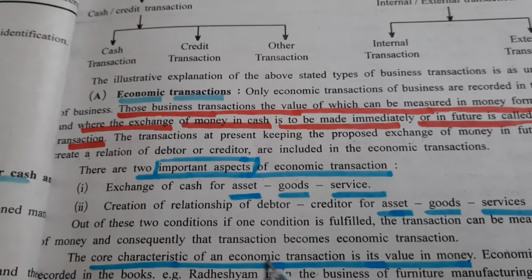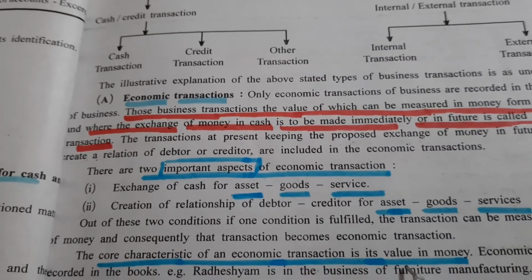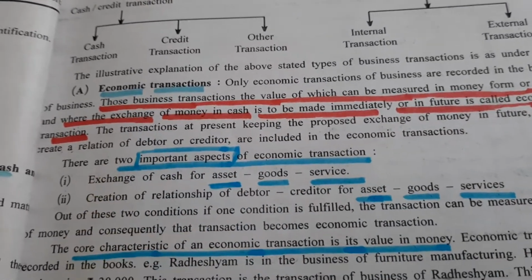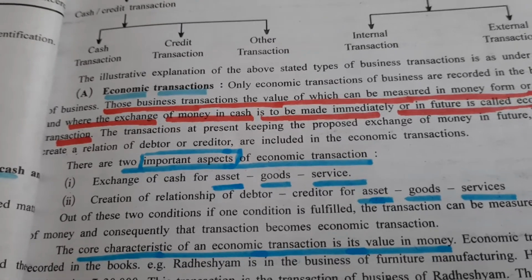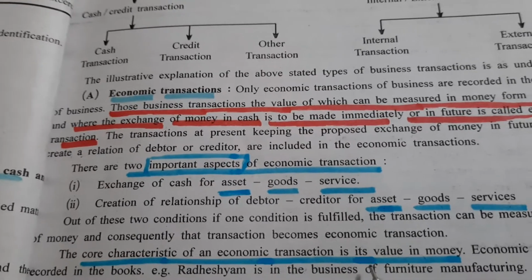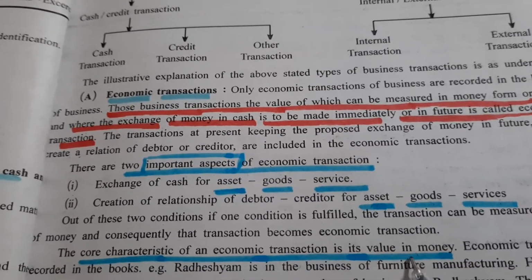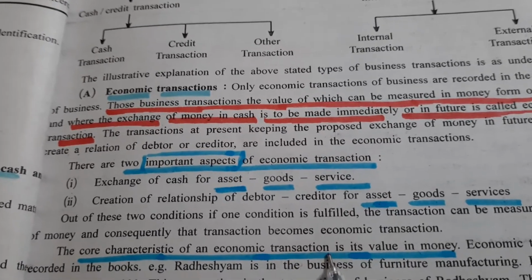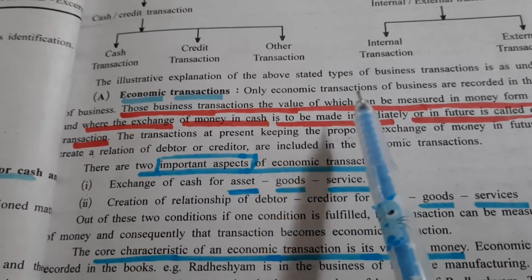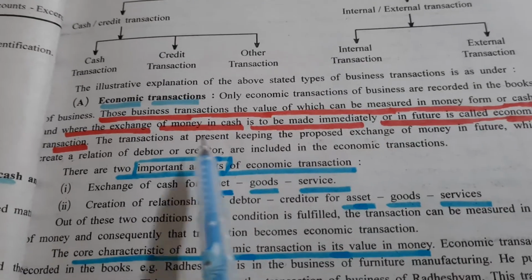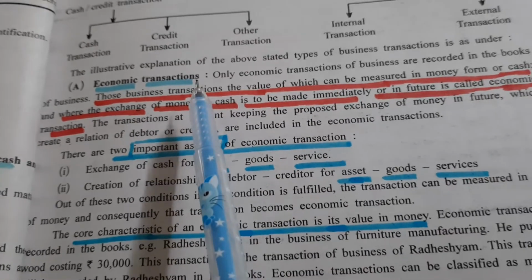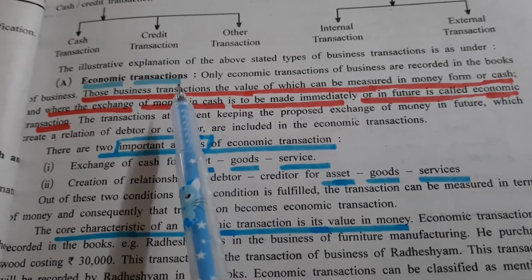is that the core characteristic of an economic transaction is its value in money. The important point of an economic transaction is that its value can be measured in money. Means any transaction where you can measure the value in terms of money, you will call it an economic transaction. And the third point, these economic transactions of business are recorded in the books of business. Very important point: if you find that any transaction is an economic transaction, it will be recorded in the books.